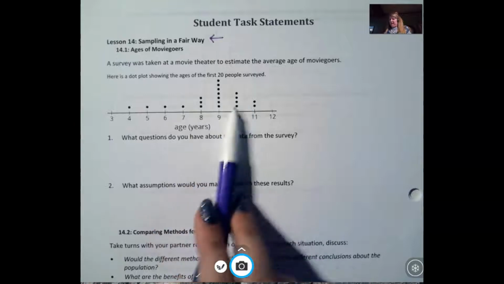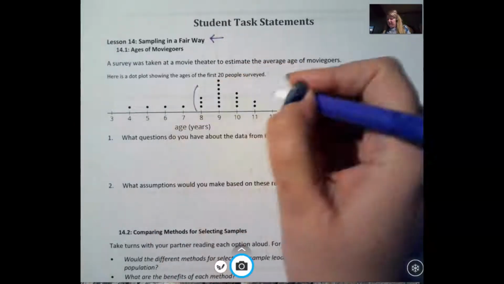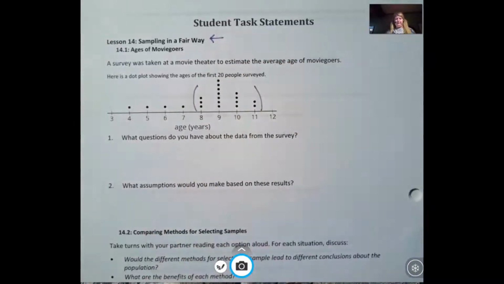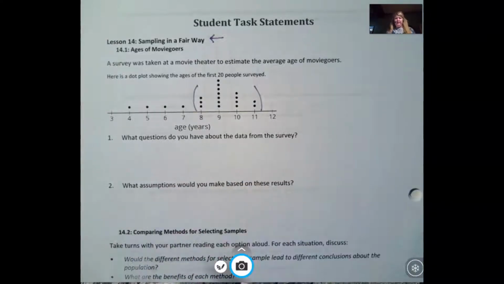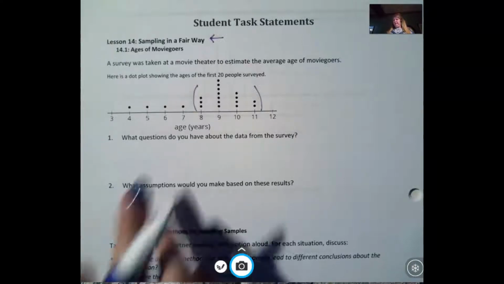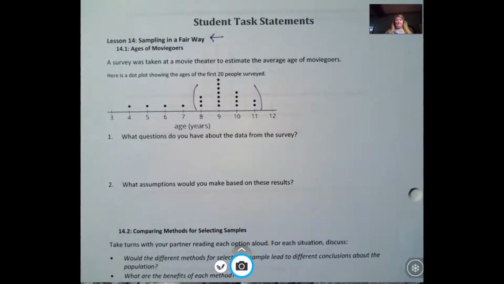Looks like a lot of our data kind of falls in this 8 to 11 age. So I'm wondering, what questions do you have about the survey? What questions do you have about the data from the survey? And what assumptions would you make based on the results? So pause the video and make a little note for each of these questions, and then push play again.